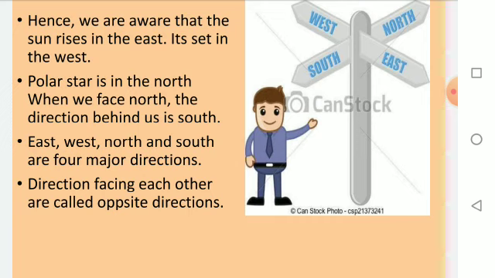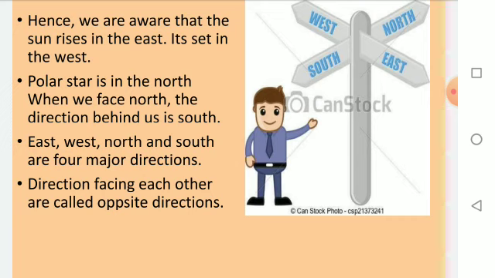East, west, north and south are known as the major directions, also the cardinal directions, also known as the fixed directions. It means east, west, north and south do not change according to the position of a person, whereas left and right directions always change according to the change in the position of a person.